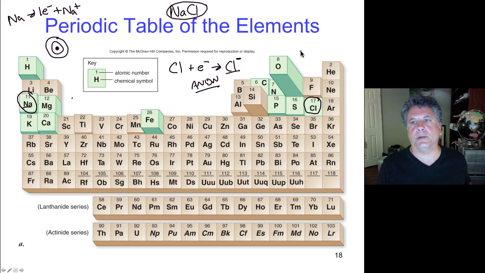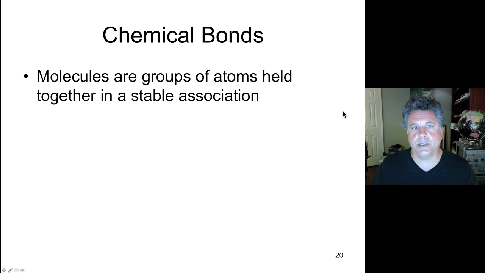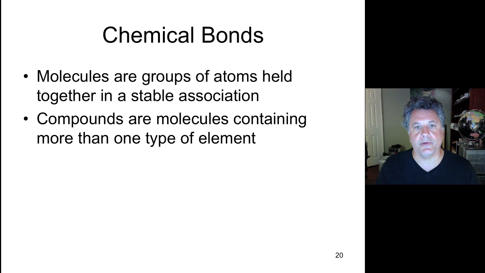So now we're ready to tackle the nature of different types of chemical bonds, at least a few of them, and that's where we're going to go next. So turning now to chemical bonds, generally speaking, we can say that molecules are groups of atoms that are held together in some type of stable association. And that stability can be achieved by a number of different types of bonding situations that we'll talk about a few of here. Now, when we talk about compounds, they are molecules. A molecule is two or more atoms that are linked together. But compounds are molecules that contain more than one type of element.